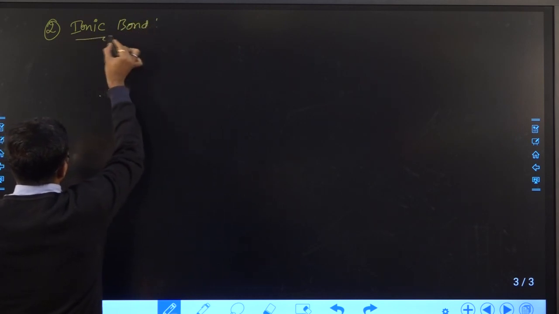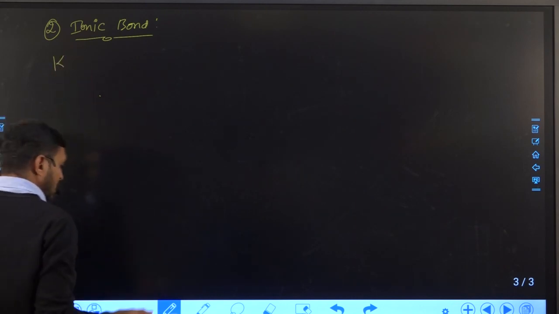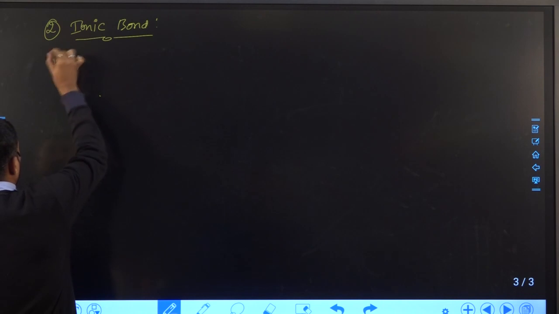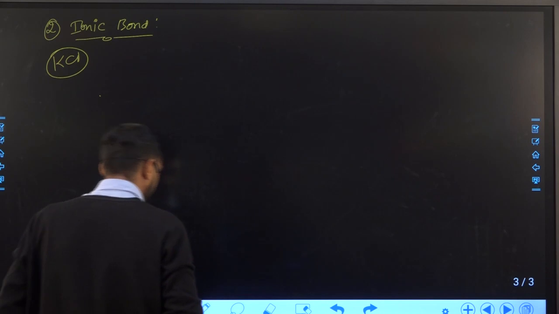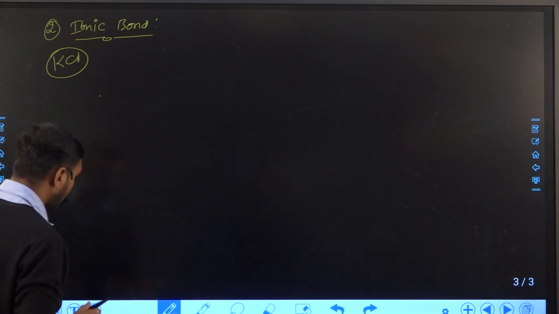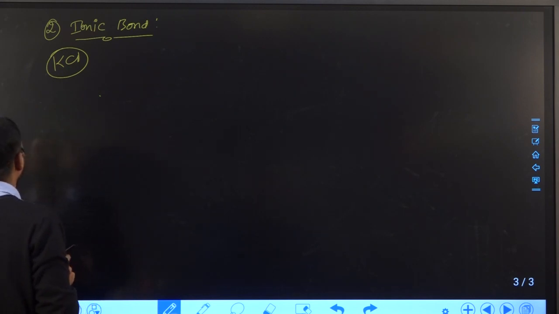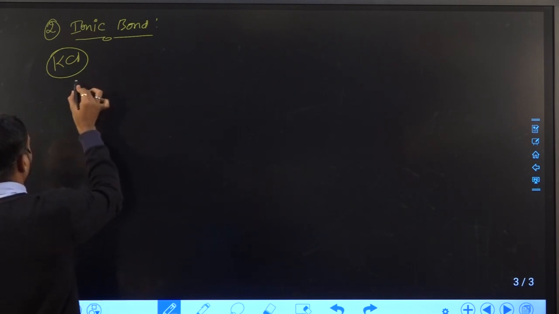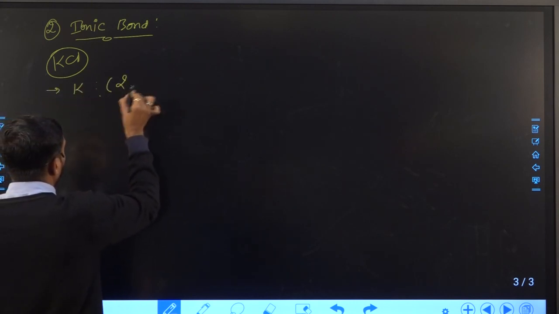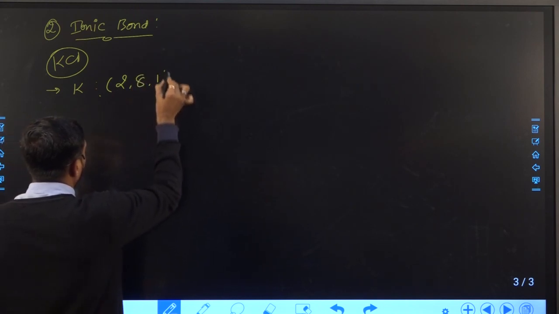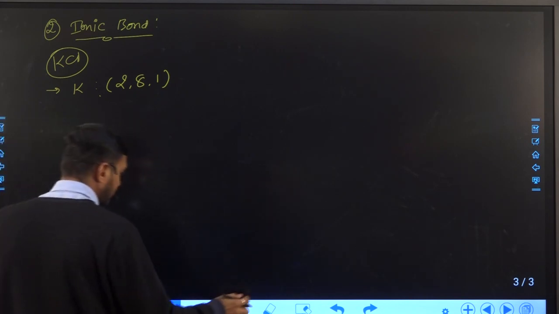Ionic bond. So what will happen during the formation of ionic bond? Suppose the formation of KCl, known as potassium chloride, you all know very well. So how does it form? And how does it form an ionic bond? Suppose potassium has the electron configuration 2,8,8,1.